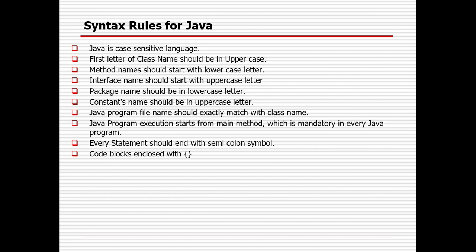Every statement in Java ends with a semicolon. You already saw that in the last two sessions. Whenever we declare something or want to do some operation, every statement ends with a semicolon. And your blocks are enclosed with curly brackets. You already saw the main method starting and ending with curly brackets. Similarly, whenever you create any method or other stuff, we need to enclose it with curly brackets. Otherwise, it will throw an error during compile time itself.